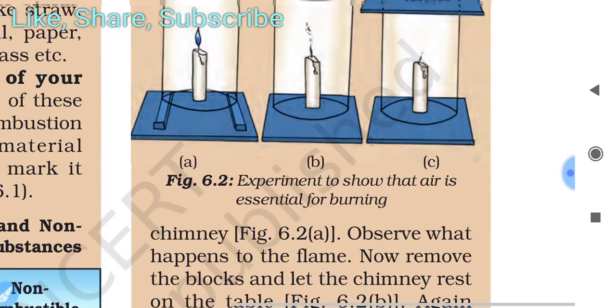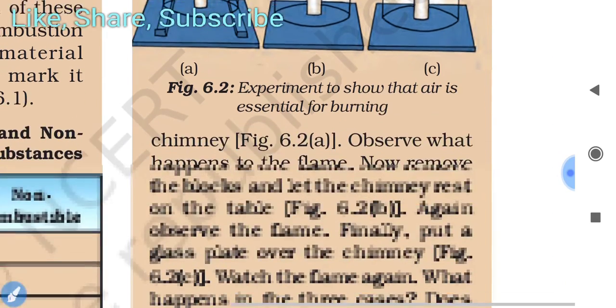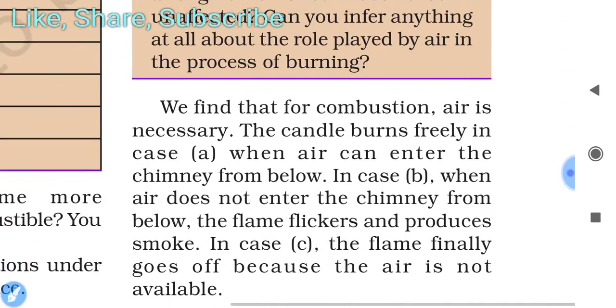If there is a jar which has no cover, it can burn very easily, unconditionally. If you put any cover on that, it will eventually flicker off. So we find that for combustion air is necessary.